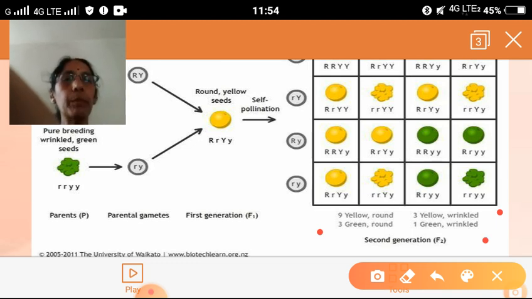So the phenotypic ratio for a dihybrid cross is 9:3:3:1. This is clear. In a monohybrid cross, the phenotypic ratio is 3:1, and the genotypic ratio is 1:2:1. But in a dihybrid cross, the phenotypic ratio is 9:3:3:1. Better you write it in your notebook, do it and see.